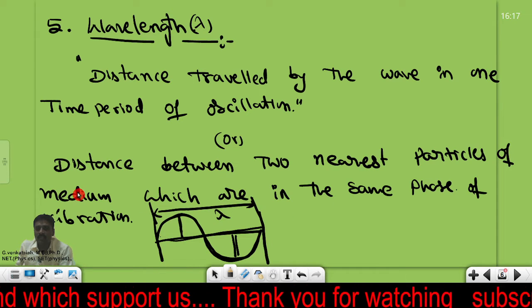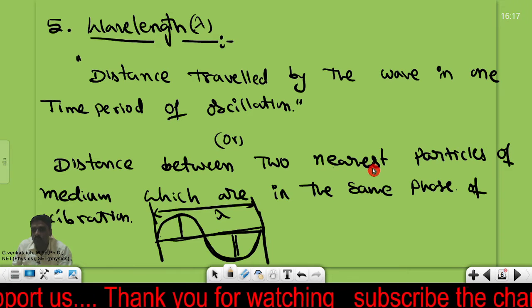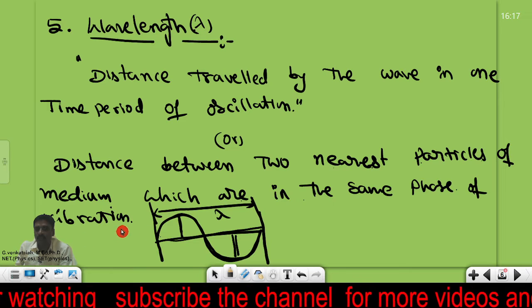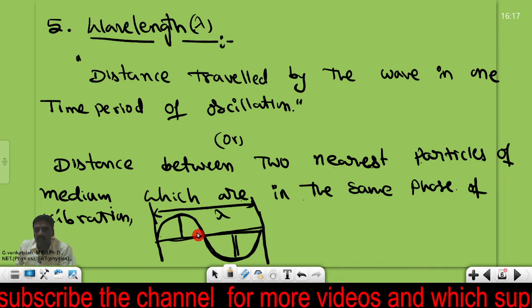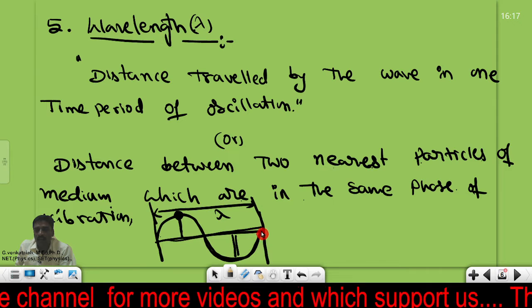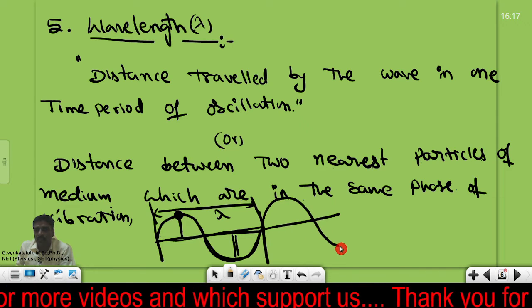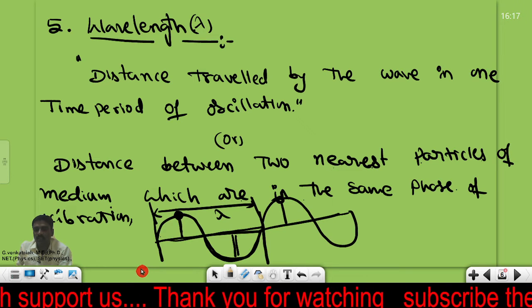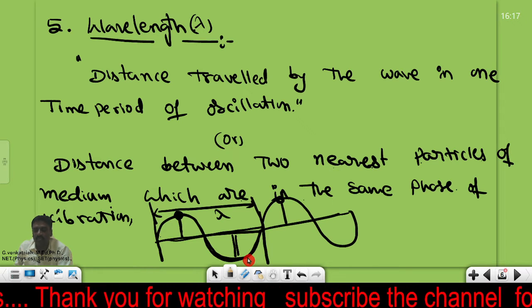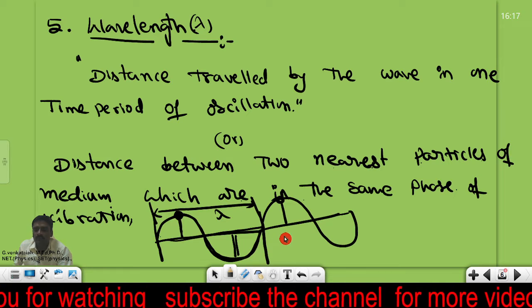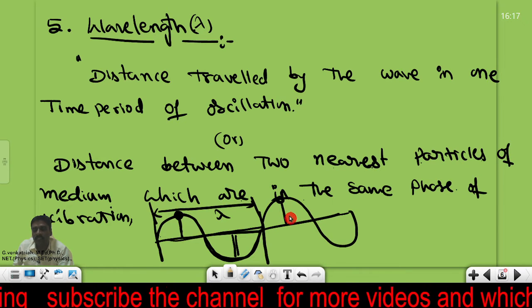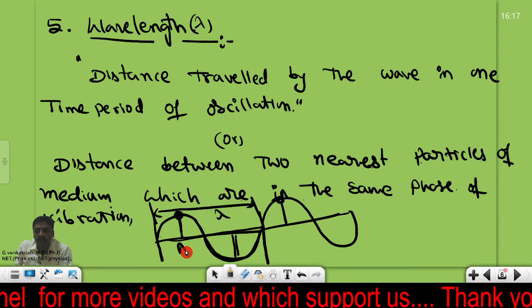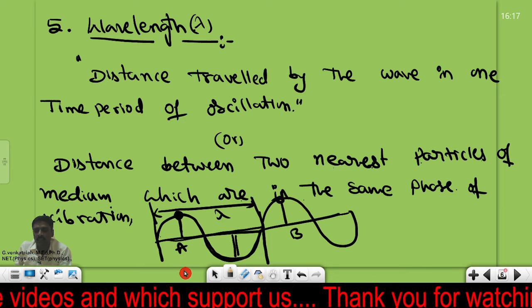Otherwise we have another definition: the distance between the two nearest particles of the medium which are in the same phase of vibration. That means let me take this one particle here. Again we need to take the same type of particle in the wave, in the same state. We already discussed what is meant by same phase, opposite phase, or not in phase. So please look at this one, point A and point B, they are in the same phase.